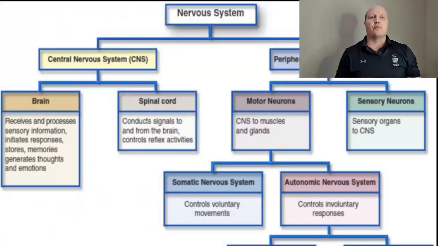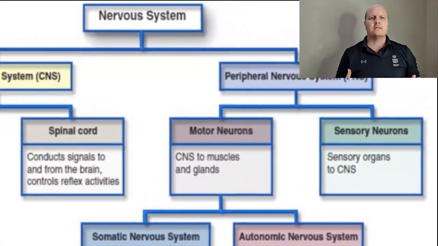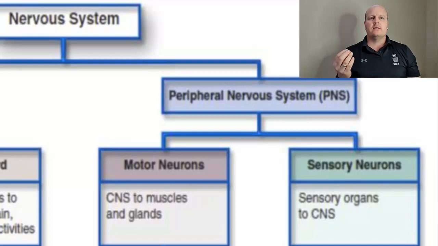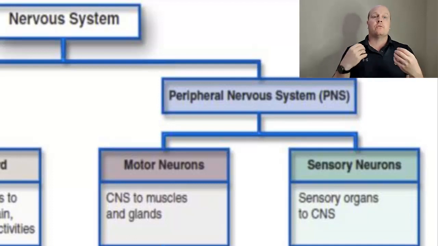If you heard the word peripheral vision, so peripheral means to the side, so our peripheral nervous system is coming out the side of our central nervous system. Our peripheral nervous system is comprised of two parts, our sensory or afferent and our motor or efferent. So the way to remember which way round it goes is we sense something first, so we feel it, before we then have a motor response or a muscle response to it. So we see something coming towards us before we have a motor response to knock it out of the way. So A comes before E, so afferent is sensory, efferent is motor.